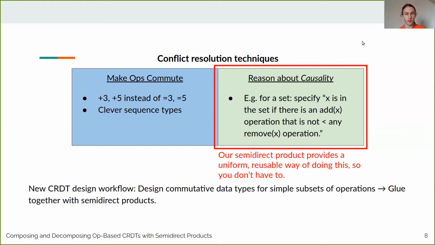Okay? So what our semi-direct product enables is a new CRDT design workflow. So starting from an ordinary data type that you want to turn into a CRDT, you first design commutative data types for simple subsets of operations, and then you glue together those subsets with semi-direct products, and it'll handle conflicts between the operations that don't commute in a natural way. In our experience, this design workflow works for most existing CRDT types, plus novel ones.